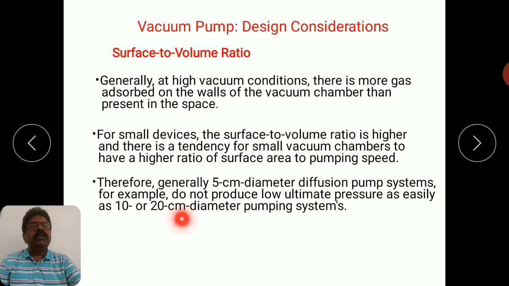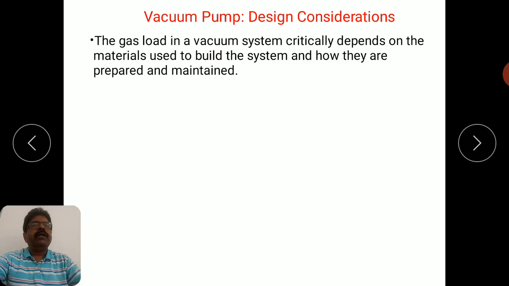The 10 to 20 centimeter system is greater in size compared to the 5 centimeter diameter diffusion pump. So the surface to volume ratio for the 5 centimeter pump will be greater, and therefore the pumping speed will definitely be affected, because the adsorbed species will be more on the walls of the container.